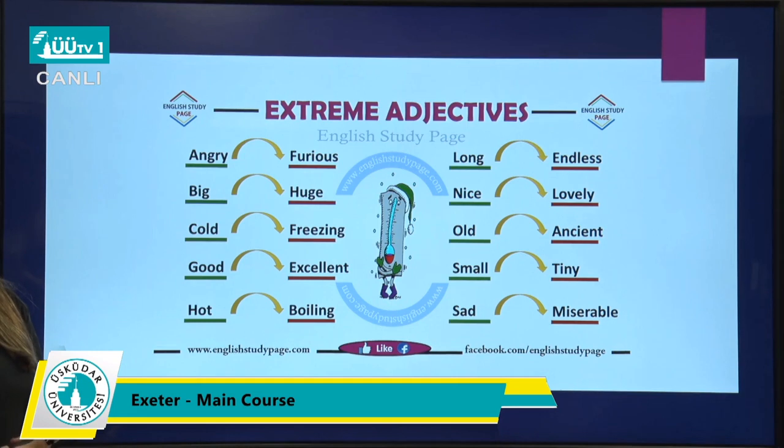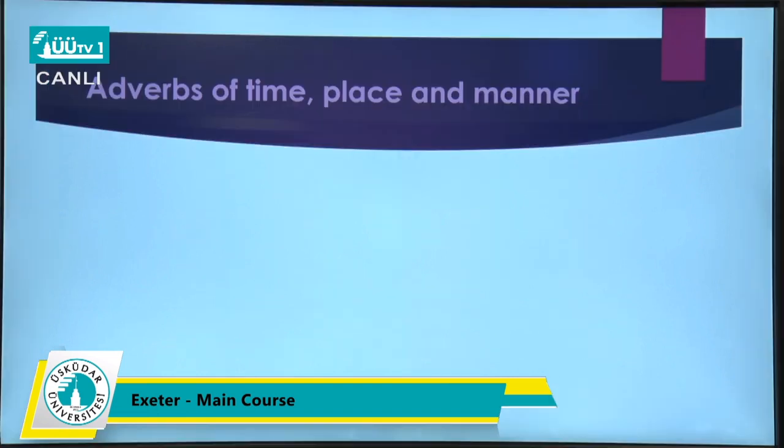You cannot say very huge, it is not correct, but you can say extremely huge or really huge. This is the list, and I will share this PowerPoint with your teachers. They will share it with you. Don't worry about the list of the adjectives. So this is about gradable and non-gradable adjectives.